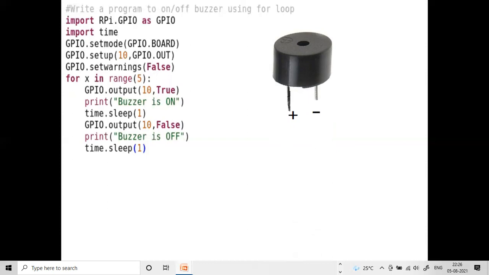In the previous program we used a while loop, but here we are using a for loop. Instead of while True, we are going to use for x in range 5. That means this buzzer will give sound only 5 times. So wherever the LED is there, just replace LED with buzzer. That's it.